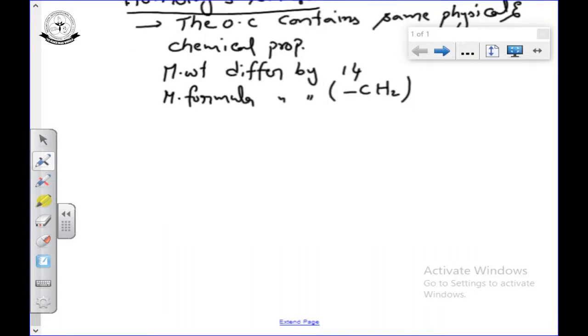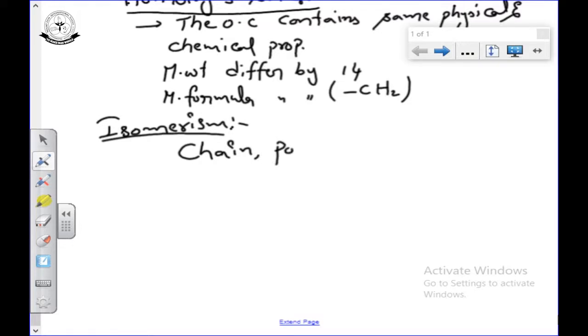Now, see what is meant by isomerism. Isomerism also we completed in general organic chemistry itself. Alkanes can show which type of isomerism? Generally, alkanes can show chain isomerism, position isomerism and conformational isomerism.